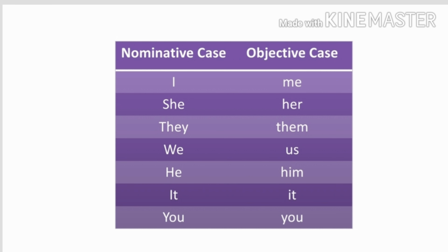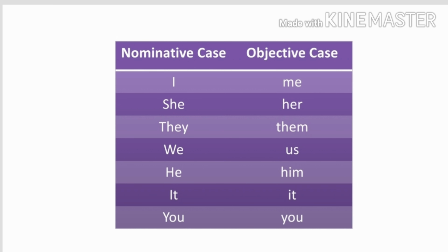We use I, she, they, we, he, it and you in nominative case. When a pronoun is used as an object in a sentence, then I becomes me, she becomes her, they becomes them, we is used as us, he turns to him, it remains it, and you also remains you.